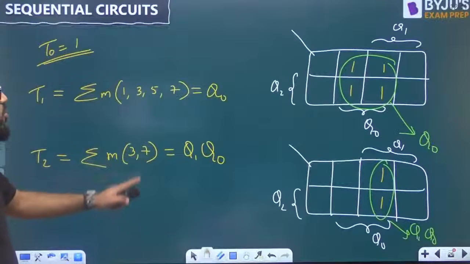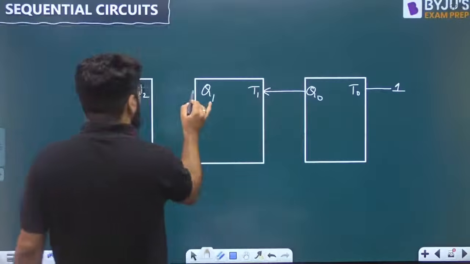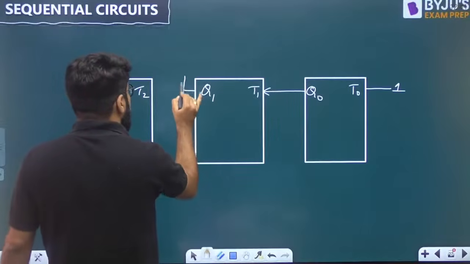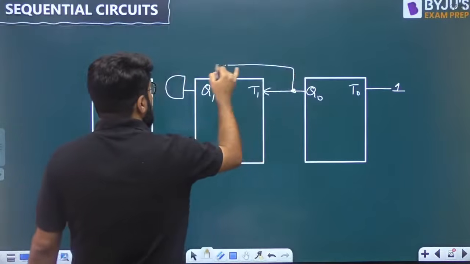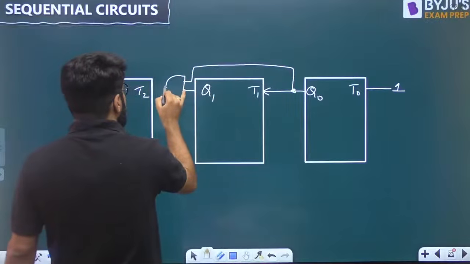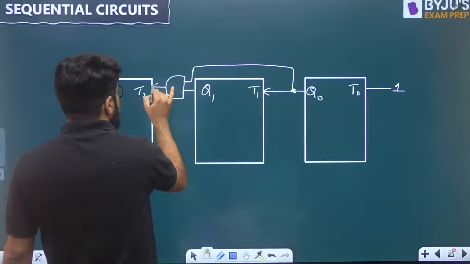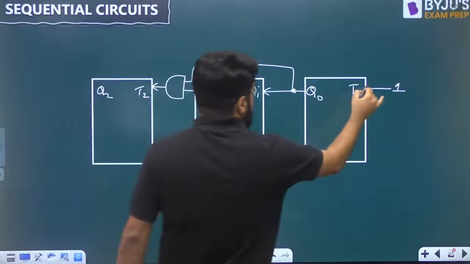What is the T2? It is Q1, Q0. So Q1 is also required, has to be multiplied by Q0. So you have to feed both of them into this 2 input AND gate, and this goes to the T2.